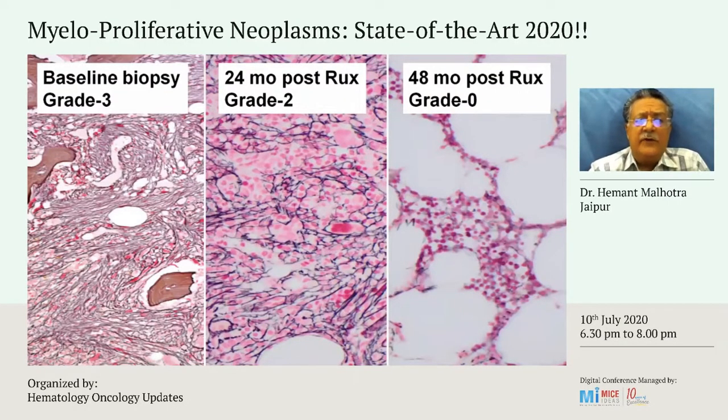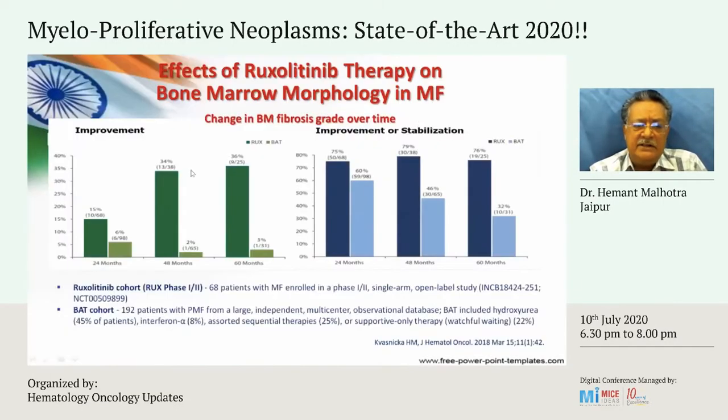Did the bone marrow fibrosis decrease with ruxolitinib? There is preliminary evidence that in some patients at least, the bone marrow fibrosis decreased from grade 3 to grade 2, and in a minority of patients is also reduced from grade 3 to grade 0. And this is bone marrow morphology for you for these two studies.